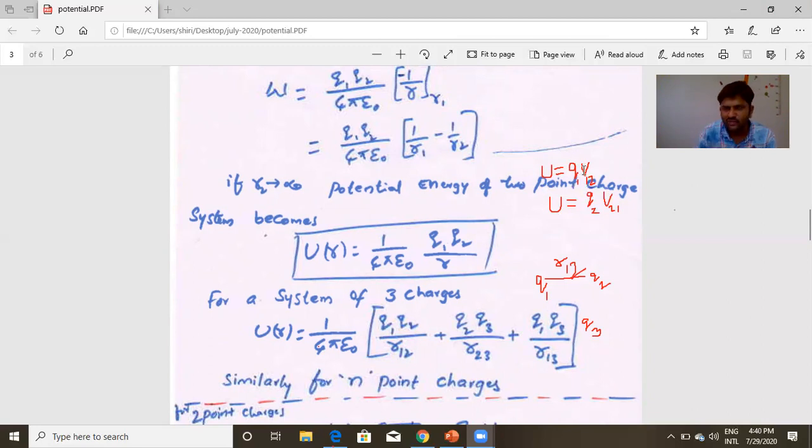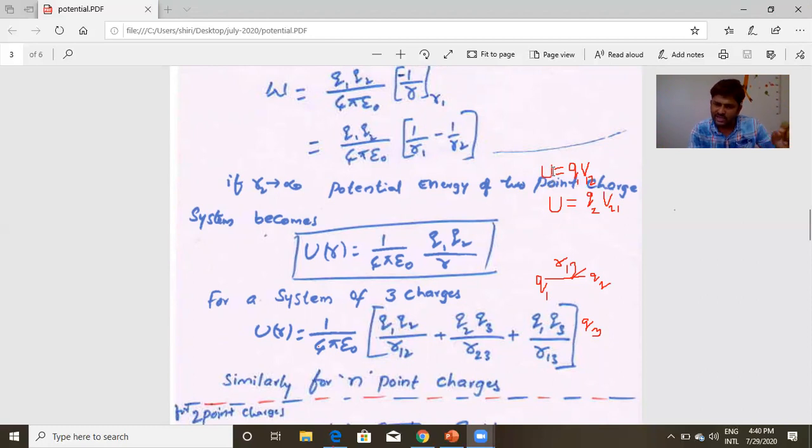Using these two, we define potential like this: v12 is u by q1. That is, the potential energy per unit charge at a point is the potential at that point. What is v12? Potential at 1 due to 2. There are only two charges. If you bring q this side, u by q1 means potential energy per unit charge.